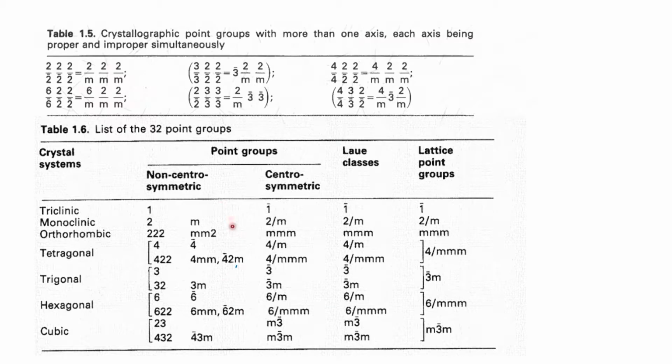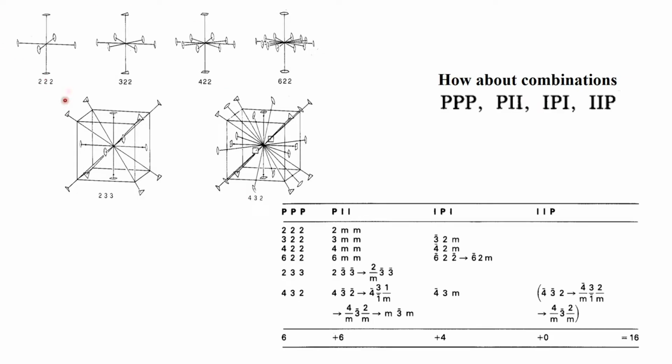So, we therefore now distribute the point groups. This is a very important list, very important table, in which we now classify the point groups into various crystal systems. As we saw in this diagram, the moment we have the 2 2 2, we identify the orthorhombic system. So, there is no other system which can have point group symmetries associated with 2 2 2. The trigonal systems will have 3 2 2. Tetragonal systems will have a 4-fold symmetry, and hexagonal system will have a 6-fold symmetry.